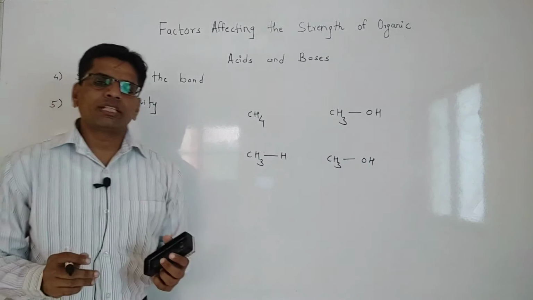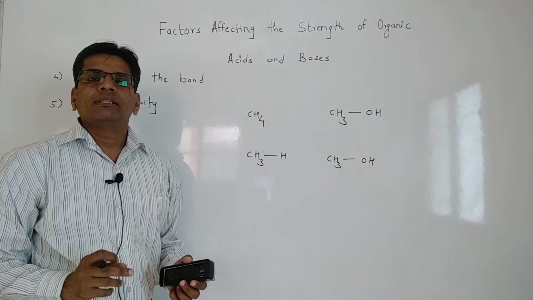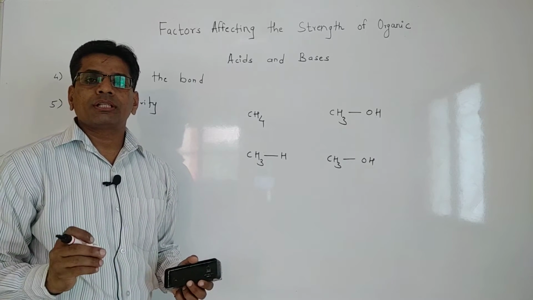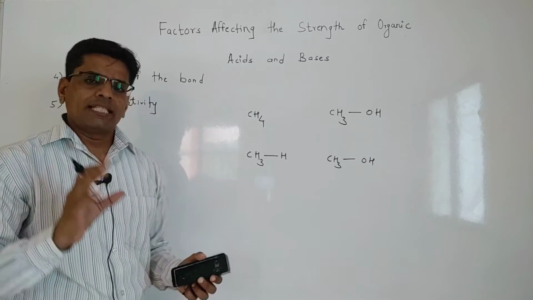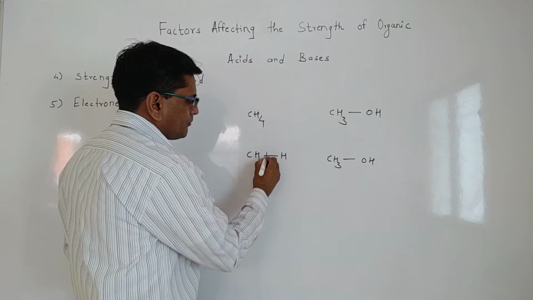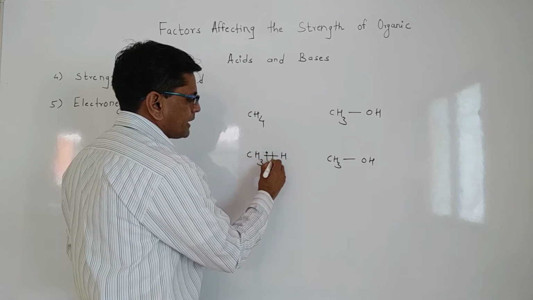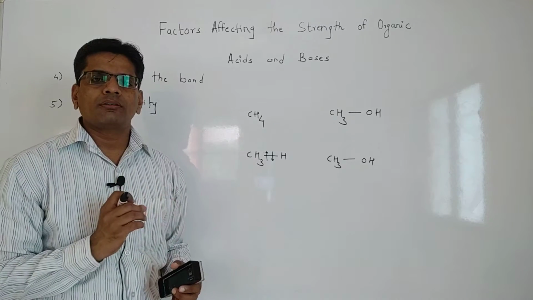When we consider the electronegativity of carbon and hydrogen, they have nearly equal electronegativity. That is why the bond electrons between carbon and hydrogen are present exactly at the center of the bond.